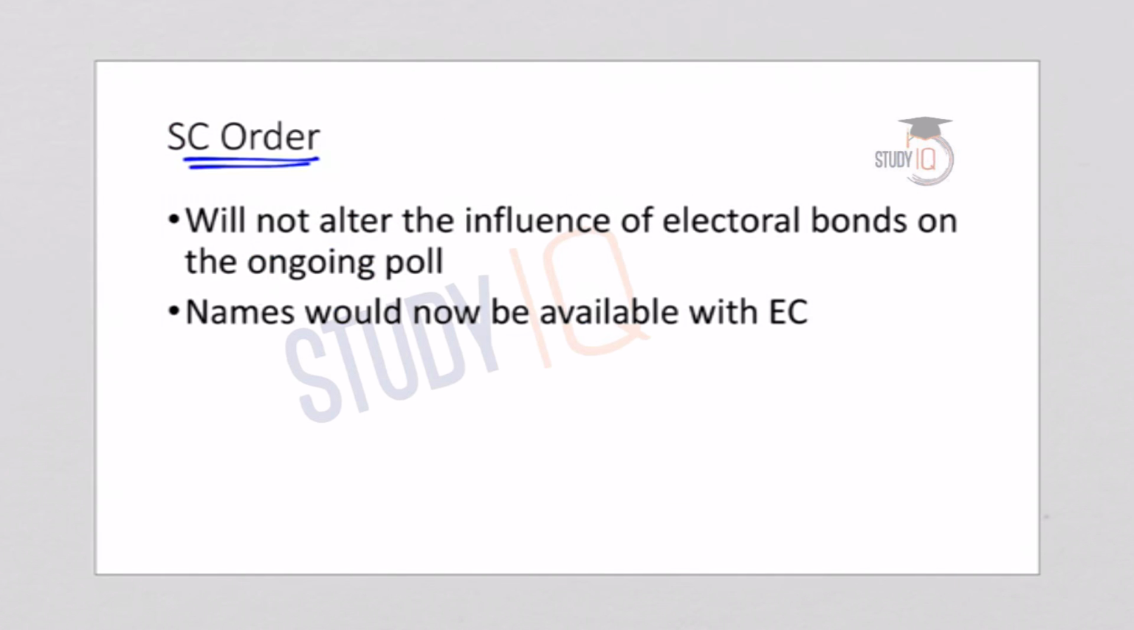Now, coming to the Supreme Court order, let us see how effective the order will be. We can say that the Supreme Court order will not alter the influence of electoral bonds on the ongoing elections. This is because the Supreme Court did not get much time, and as we already said, it was only an interim order. It was not a final order, because the Supreme Court did not get time to go in depth into the matter. So it will not make any changes on the electoral bonds in the ongoing Lok Sabha elections, but definitely it is a response towards the serious concerns raised about the opacity of the electoral bond scheme.